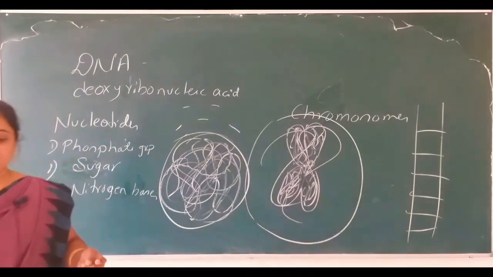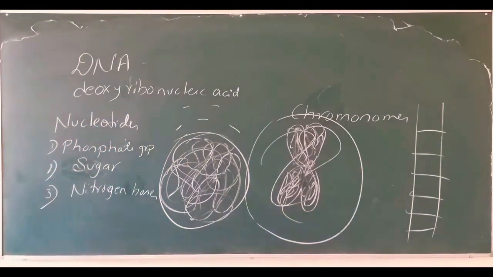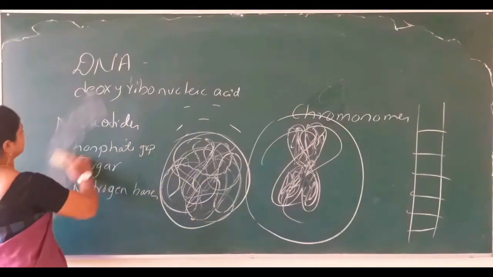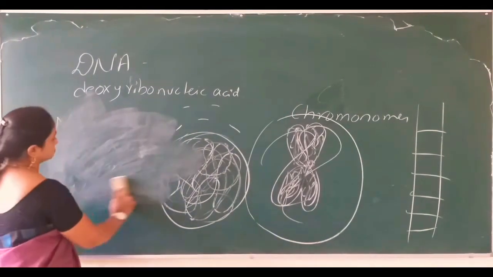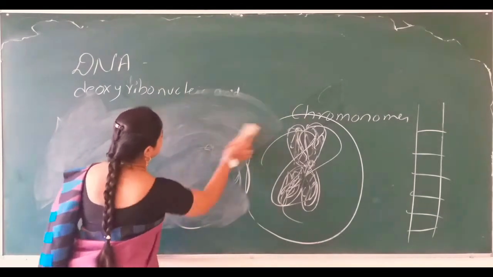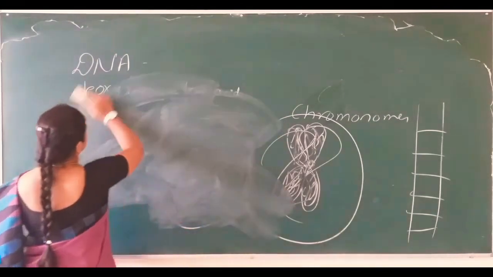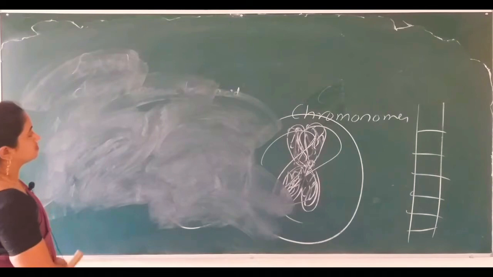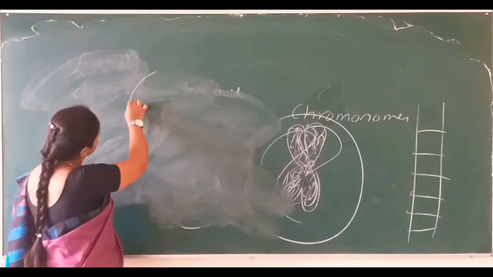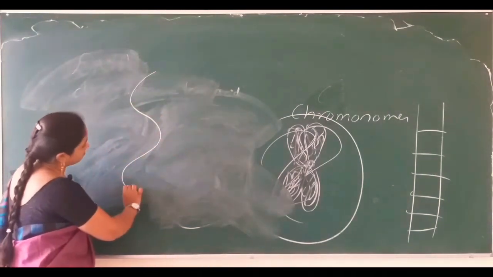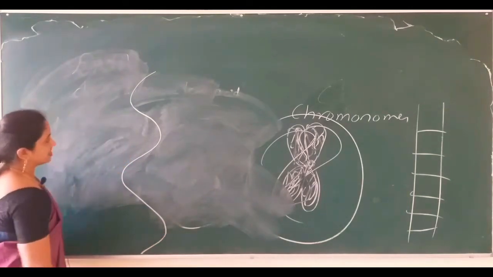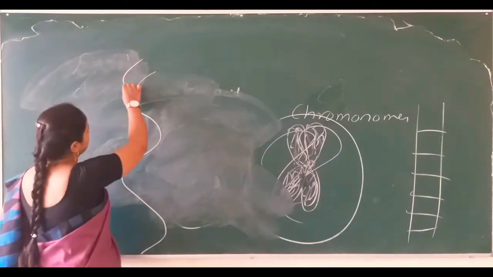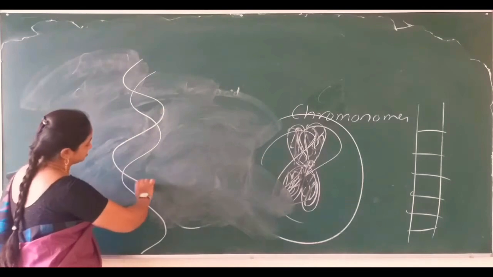Before that, we will understand the structure of DNA. See, the structure of DNA: one nucleotide strand and one more nucleotide strand.